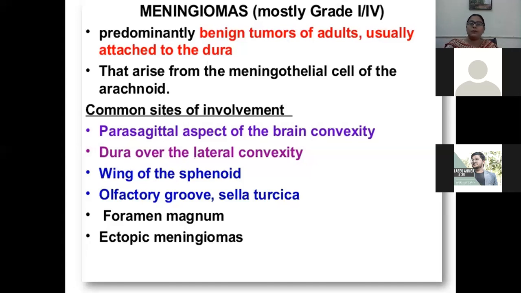Okay, the common sites of involvement. It is frequently asked about the common sites of meningioma. Meningioma is commonly seen at the parasagittal aspect of the brain convexity, dura over the lateral convexity, wing of sphenoid, olfactory groove, and foramen magnum, and an ectopic meningioma can also be seen.